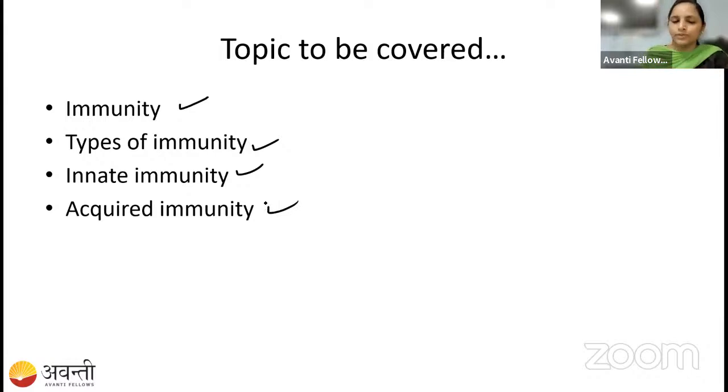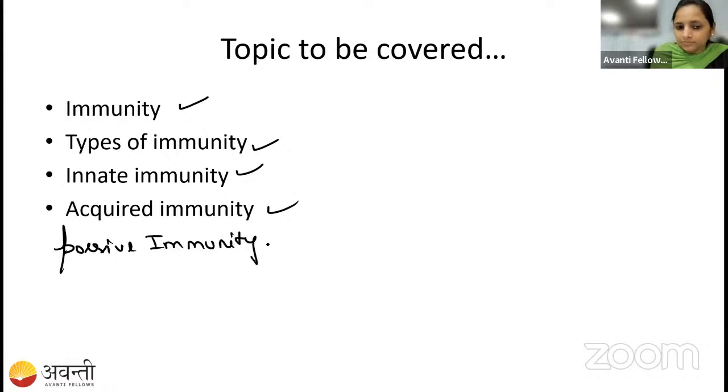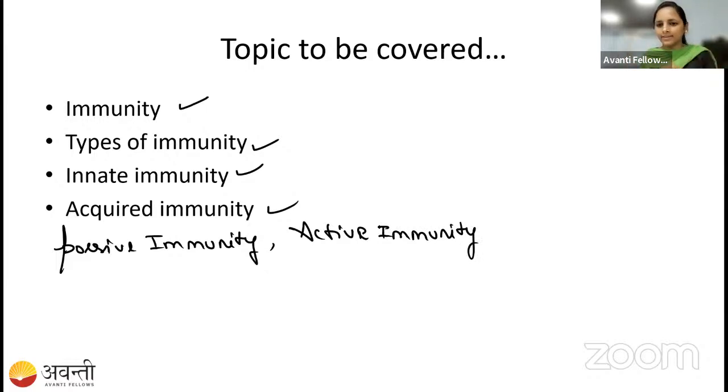Only this much? No. Other than this, we are going to study passive immunity and active immunity. Students, I have a question for you. All of you have taken the vaccine, right?